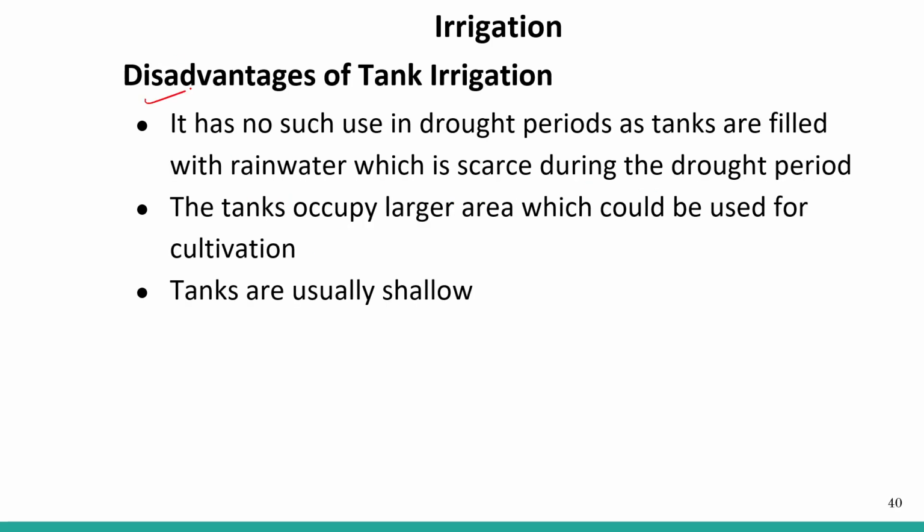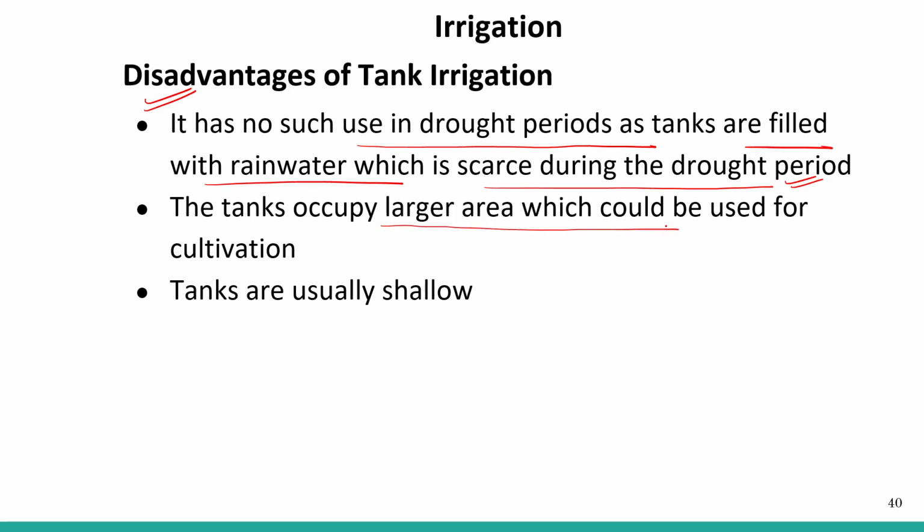But there are some disadvantages of tank irrigation also. It has no use in a drought period, as the tanks are filled with rainwater, which is scarce during a drought. So in the drought period, the water is less, and that cannot be used for irrigation. The tanks occupy a larger area which could be used for cultivation. So this is again a wastage of land.